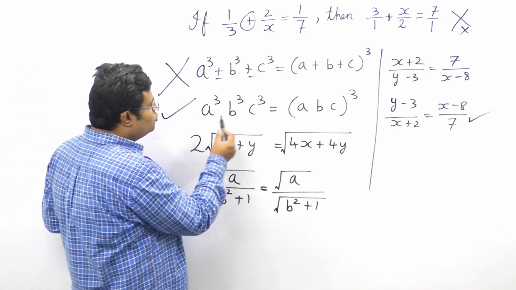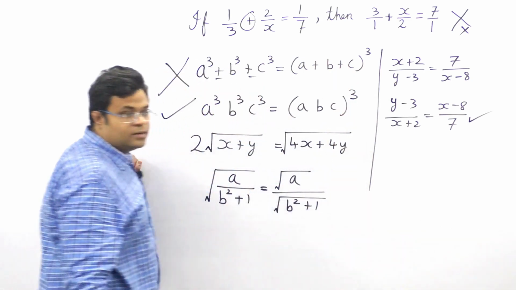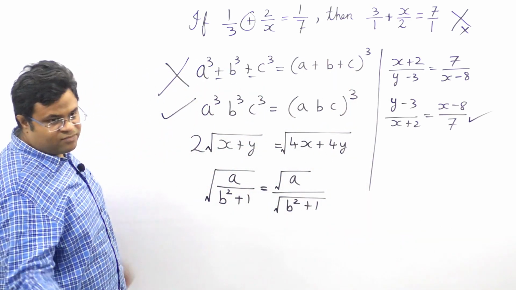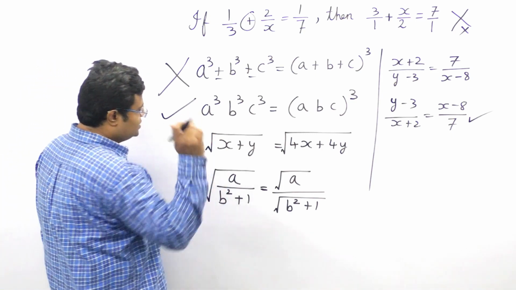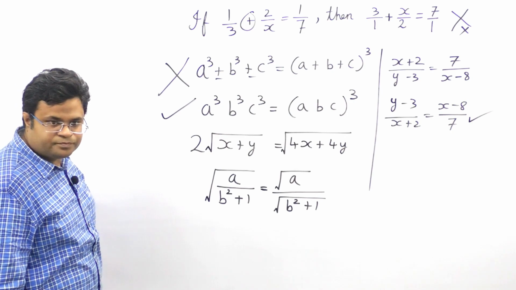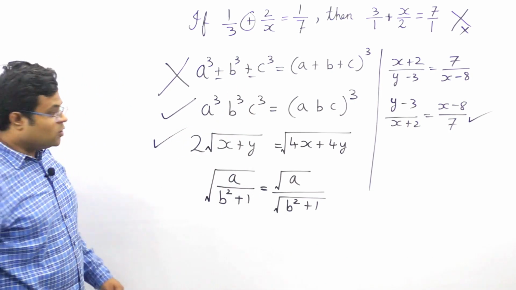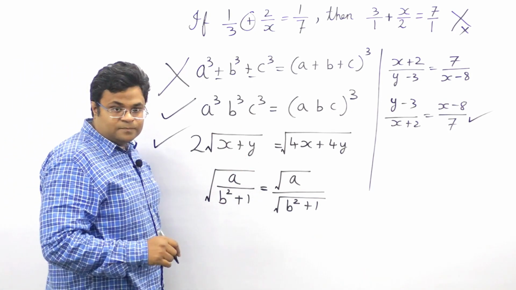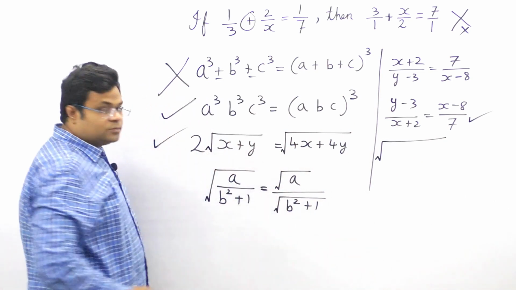Why? Because you have a cube, b cube, c cube, so you can take the whole cube common. Take the cube common, it's the same thing. You can distribute it wherever it is required. What about this? True? Okay, this is true. Why? Because 2 goes inside. So once 2 is outside the square root, okay, no problem.